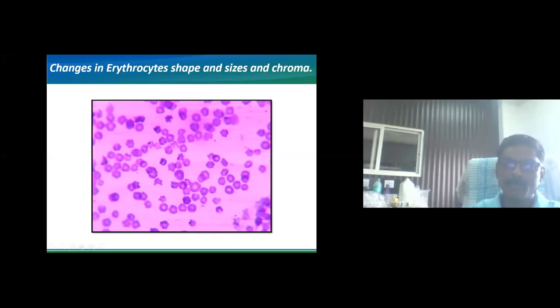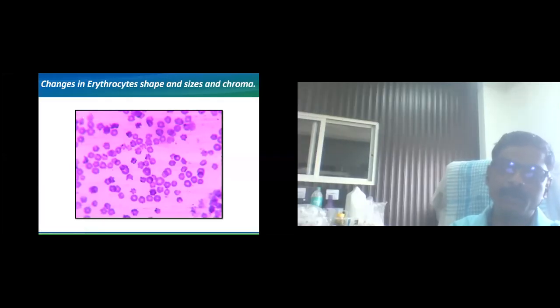Here also you can see some alterations on the surface of the erythrocytes. Then there is a change in chroma of the erythrocytes and change in the shape of the erythrocytes. I will not use specific terms that every pathologist knows, like poikilocytosis or anisocytosis. I will not use those terms in the field conditions, because nobody will understand. But we must understand, and we have to interpret it, and we have to find out the remedies as in the field conditions. So in academic settings, we are not required to go further into remedies, but in field conditions, the farmers will come to us for the remedies only.